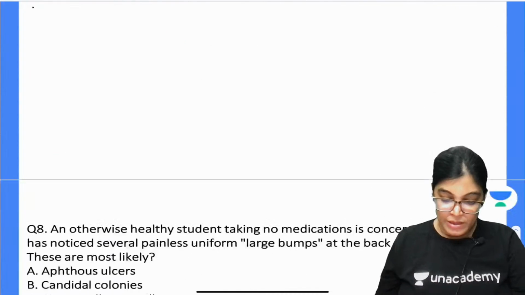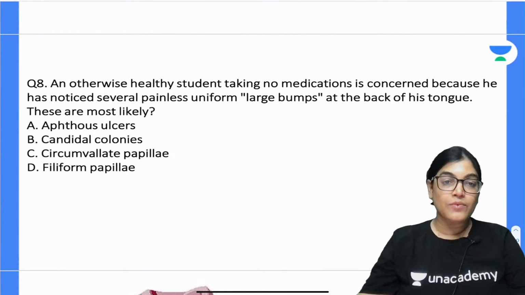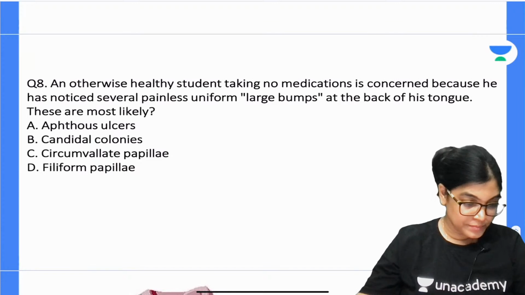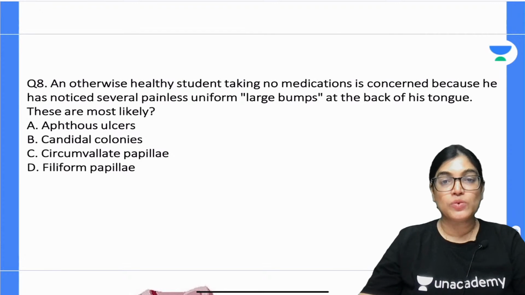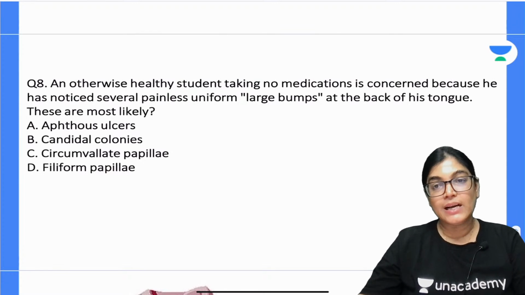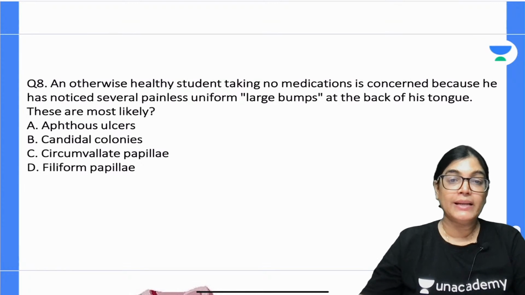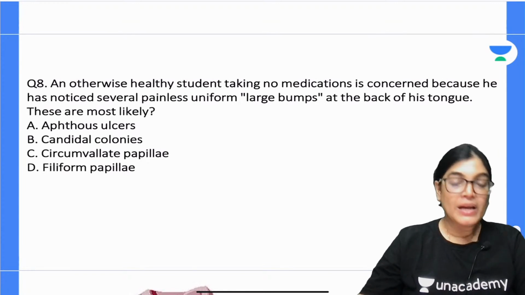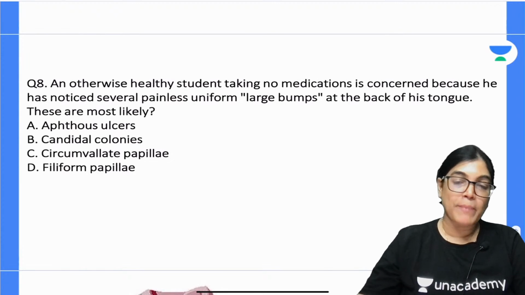So let's move on to the next MCQ, that is MCQ number 8. An otherwise healthy student taking no medicine is concerned because he has noticed several painless, uniform, large bumps at the back of the tongue.